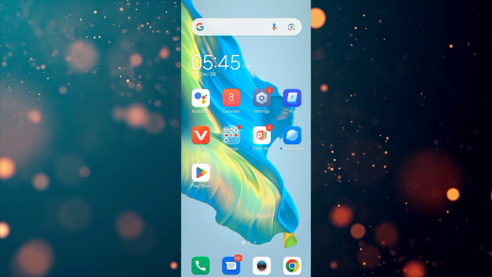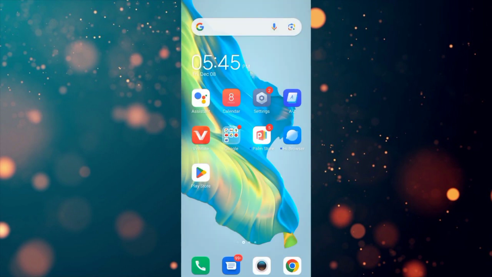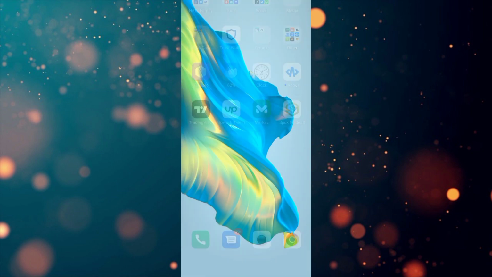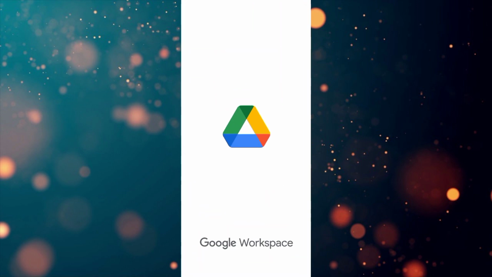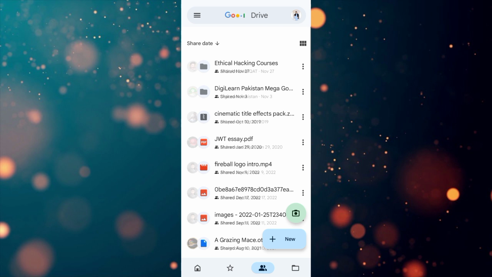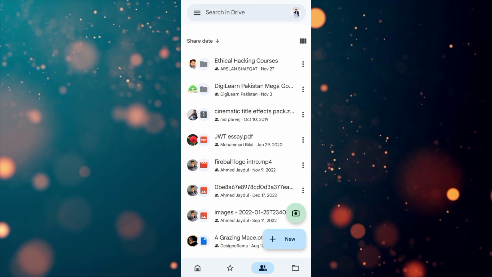First open your Gmail and log in to your Gmail account. After logging in, search for Google Drive on your Android mobile and open it. After opening Google Drive, here you can see I have many videos, images and PDF files in my drive.